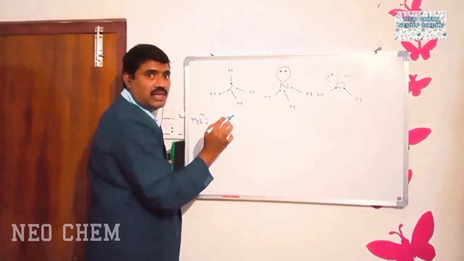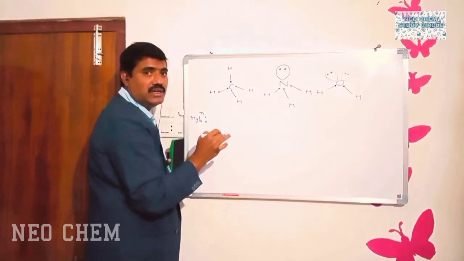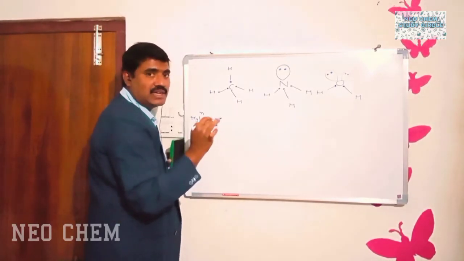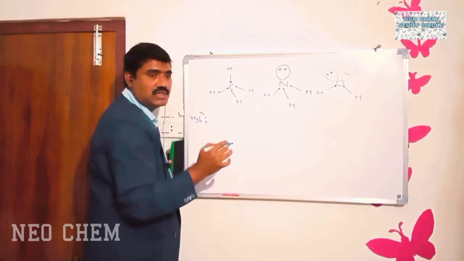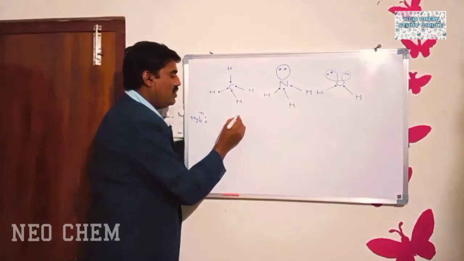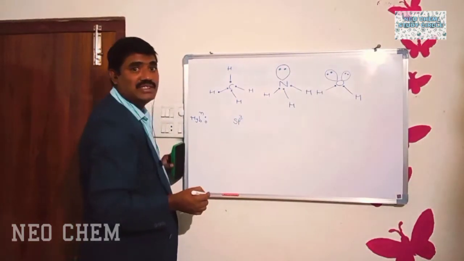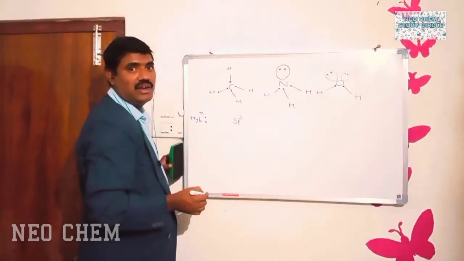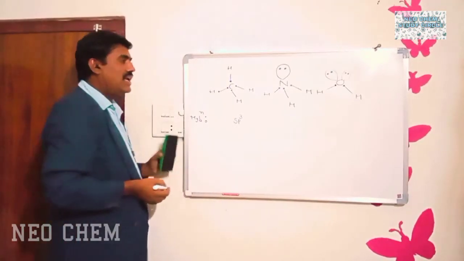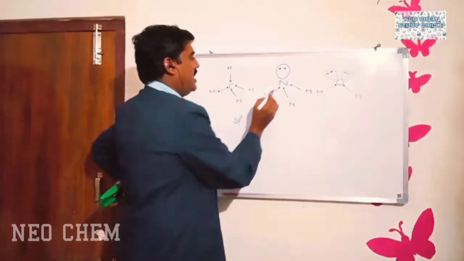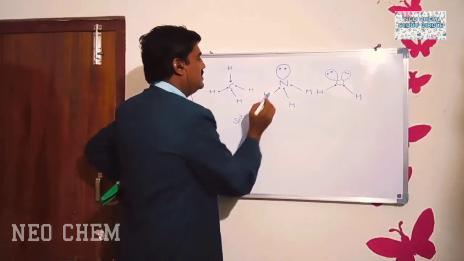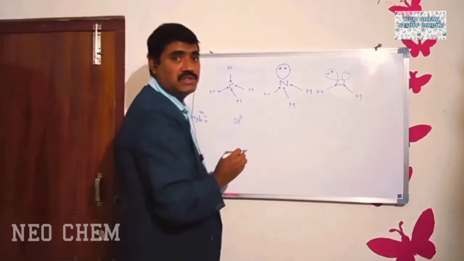That's why we have to choose the hybridization containing 4 orbitals. So the hybridization containing 4 orbitals is what? sp3. So the hybridization of the methane molecule is sp3. Next, we will go to the ammonia molecule. In the ammonia molecule, the central atom is nitrogen. How many sigma bonds are there around the nitrogen? There are 3 sigma bonds.